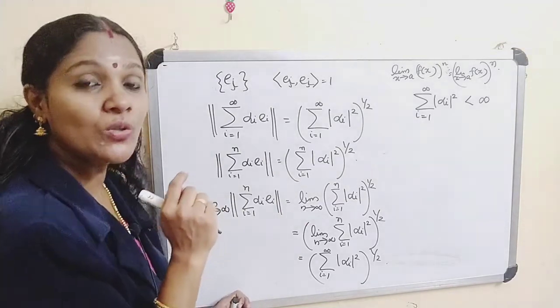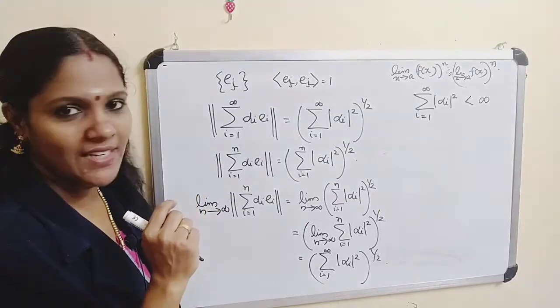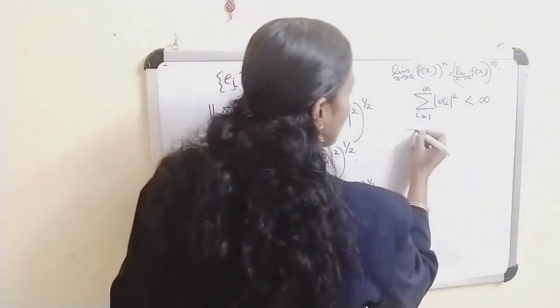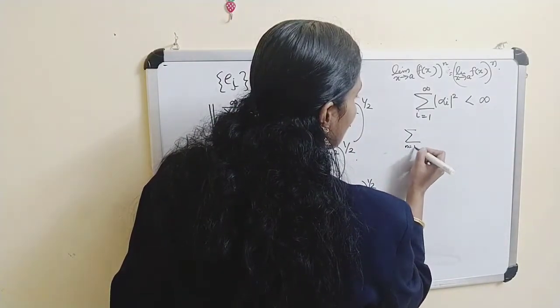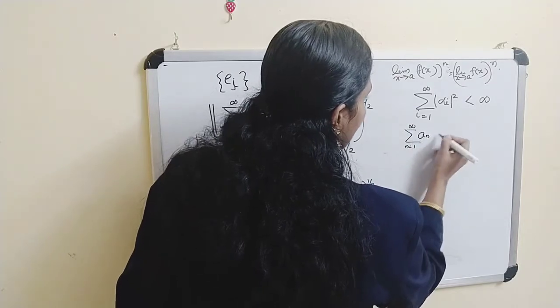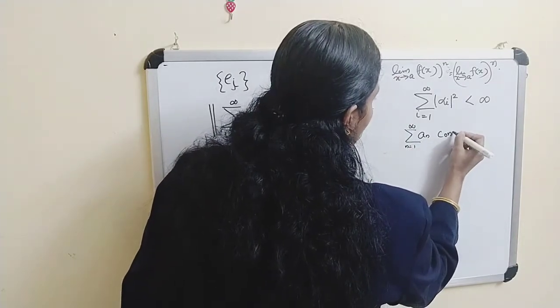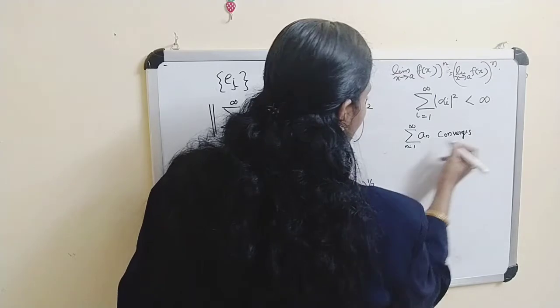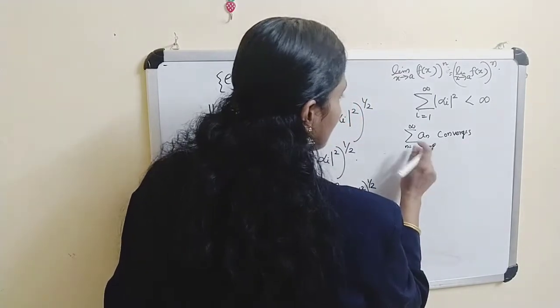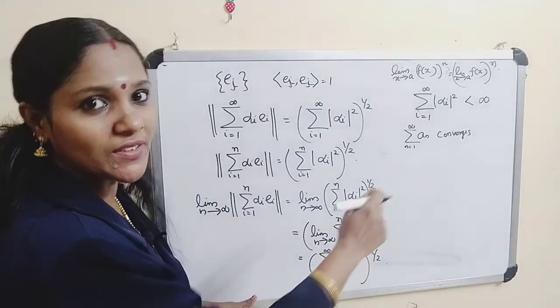We have the Cauchy convergence criterion. That means if a series sigma n equals 1 to infinity a_n converges, then the sequence of partial sums of this series is a Cauchy sequence.